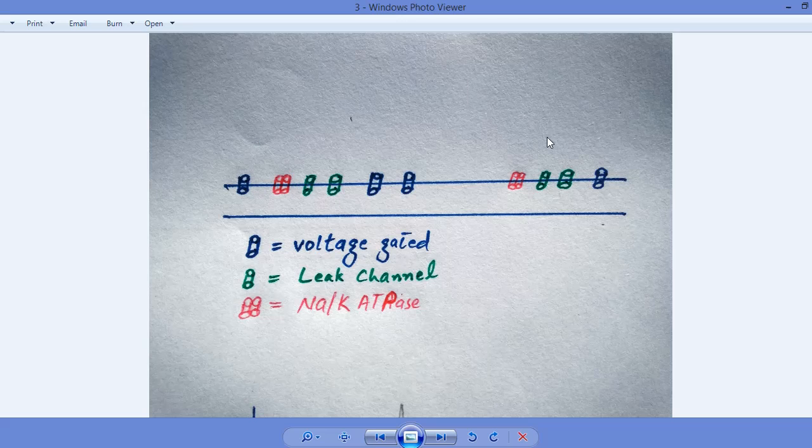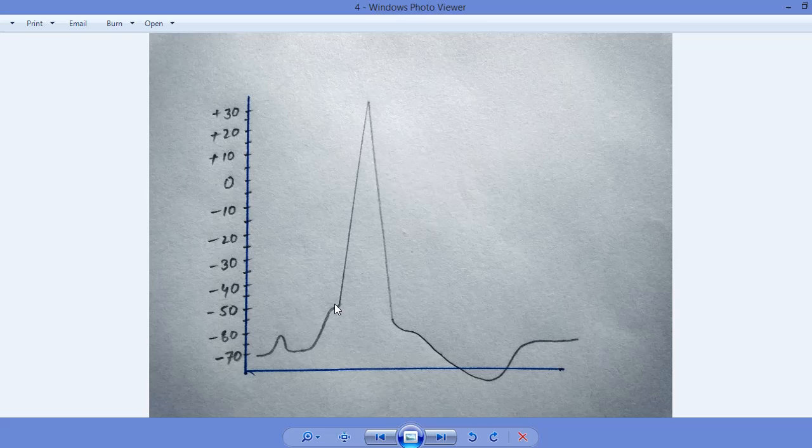The external environment is always rich in sodium and positive charge, so all the positive charge will rush from the external environment into the internal environment. This rushing of sodium from the external environment to the internal environment will make what? It will make a peak over here, this one. It will make the internal environment very positive.